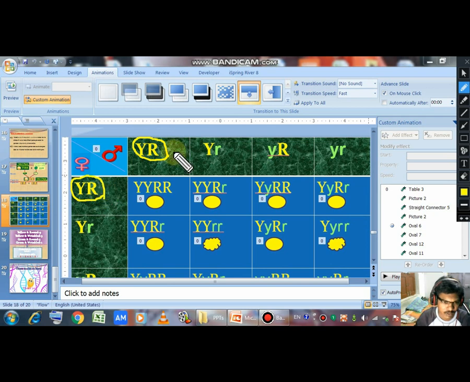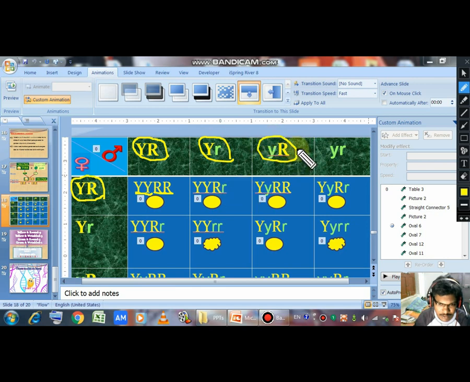Here capital Y, so we obtain capital Y capital R. The second gamete also fuses with this same capital Y R: capital Y small r, capital Y capital R small r.